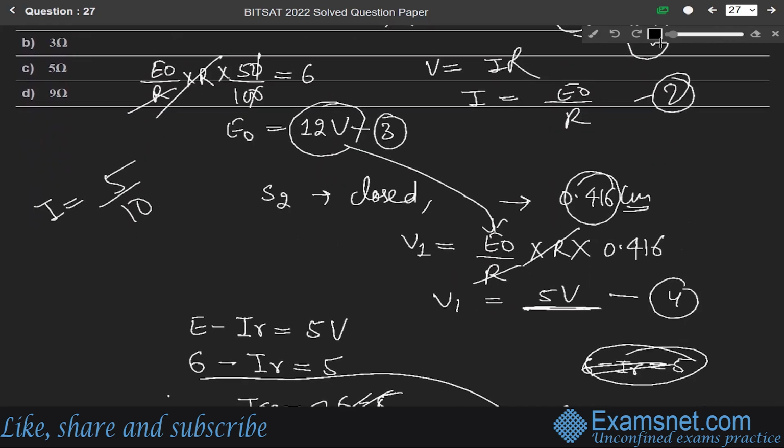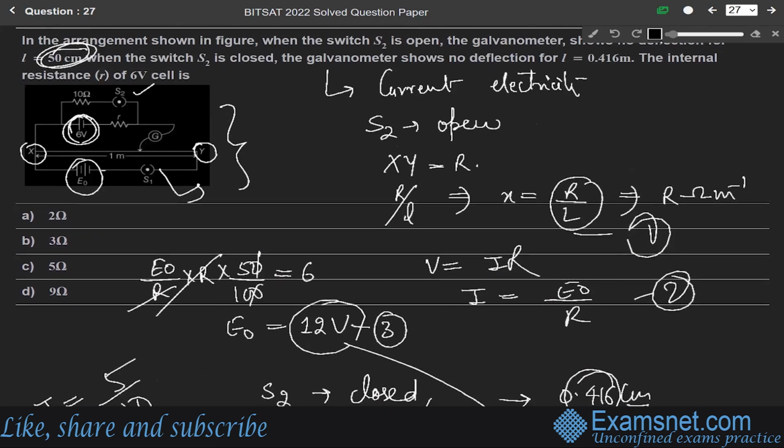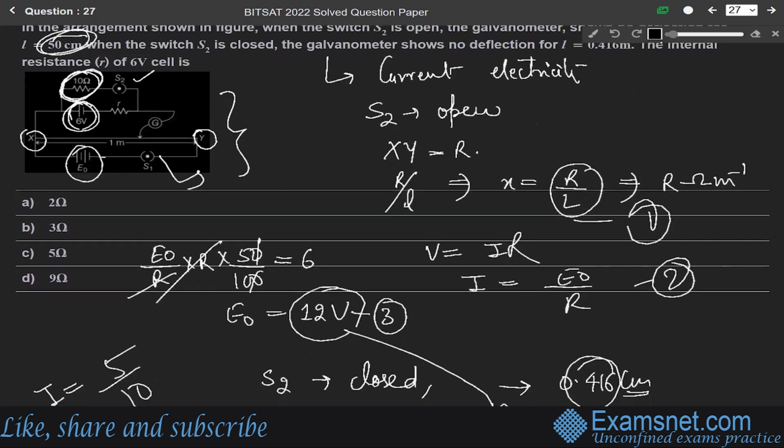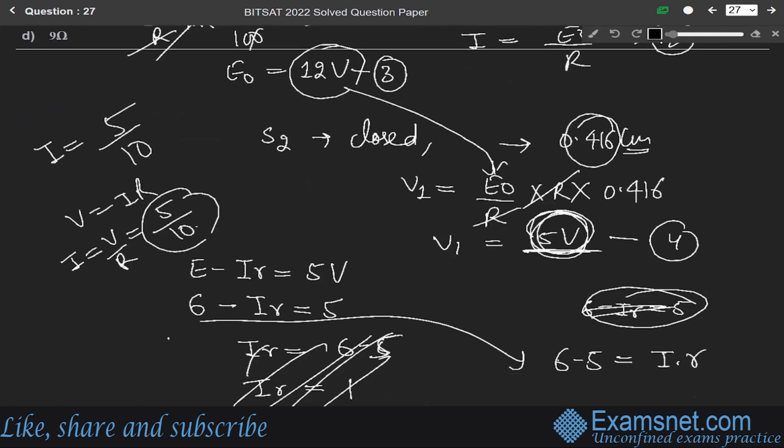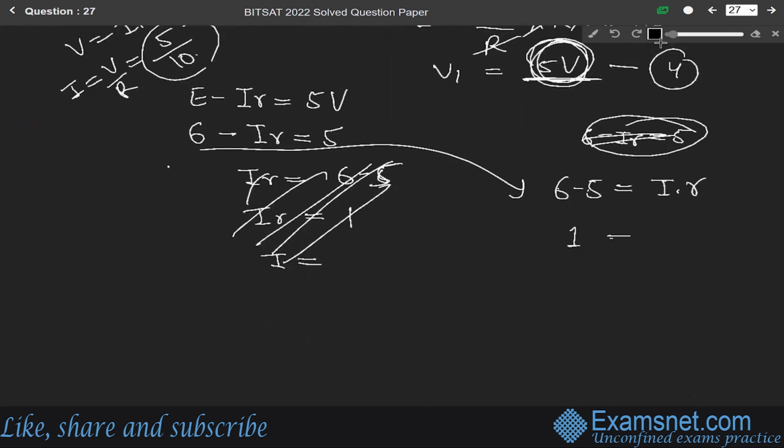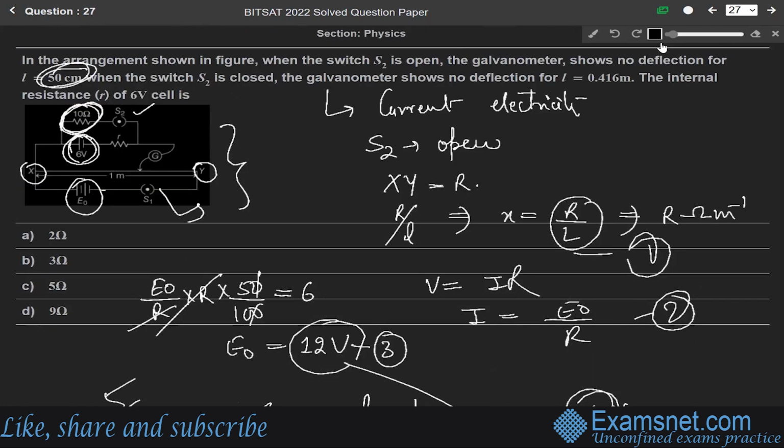This 5 is voltage, since V equals IR, so I equals V over R, and V is 5 over resistance 10. So from the circuit, I equals 5 over 10, and now putting this value of I here, we can write 1 equals 5 over 10 into R. So R is 2 ohm. This is our final answer. So the internal resistance R of the 6 volt is 2 ohm, that is option A is the correct answer.